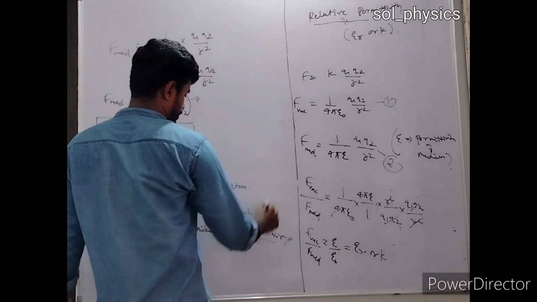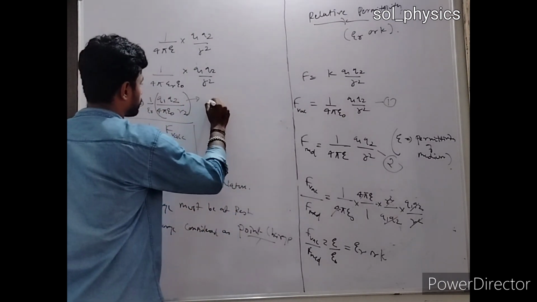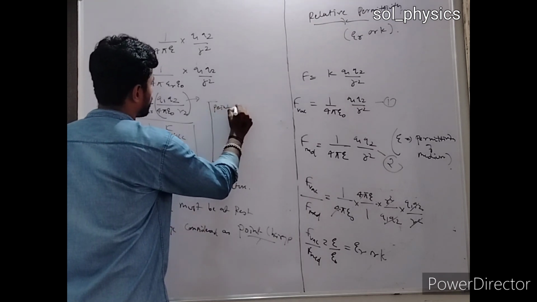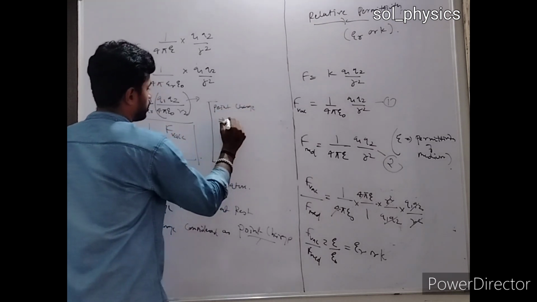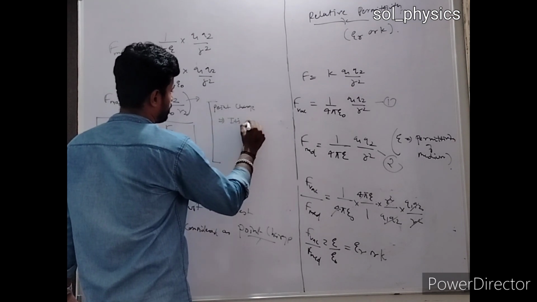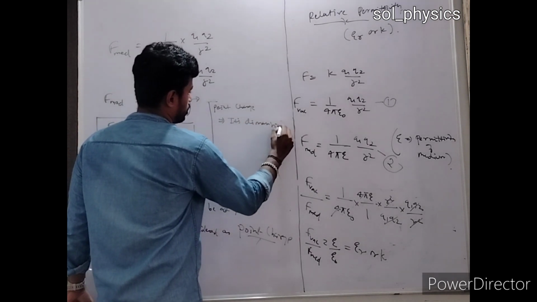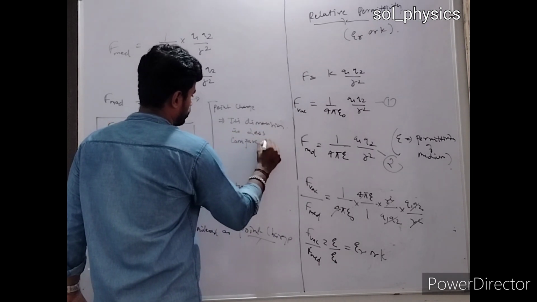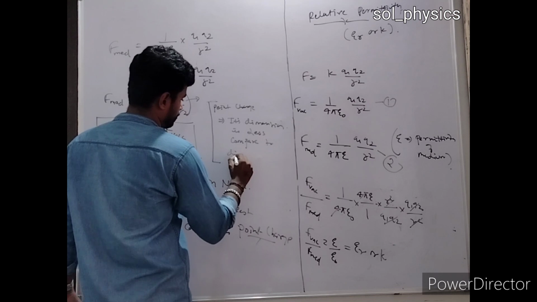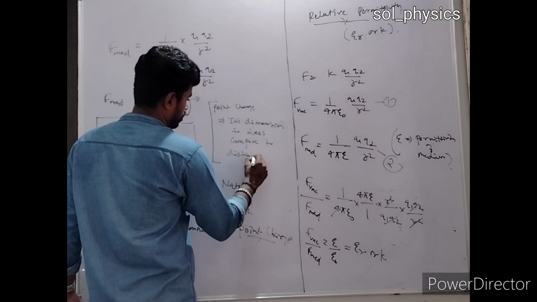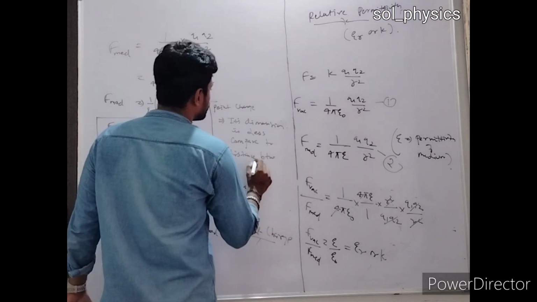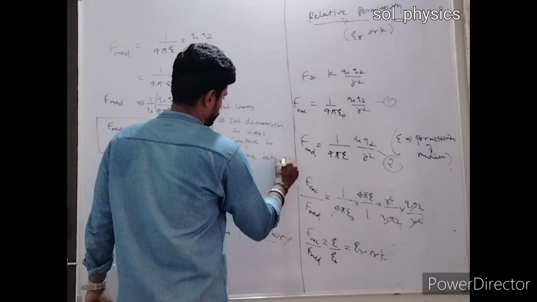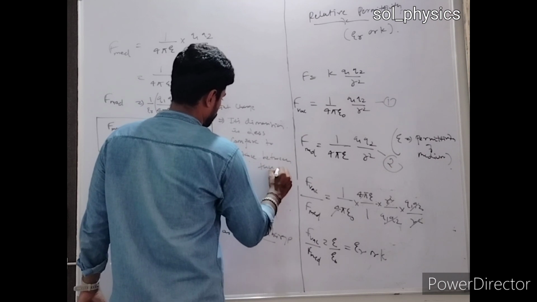Point charge means its dimension is less compared to the distance between them. ठीक है.